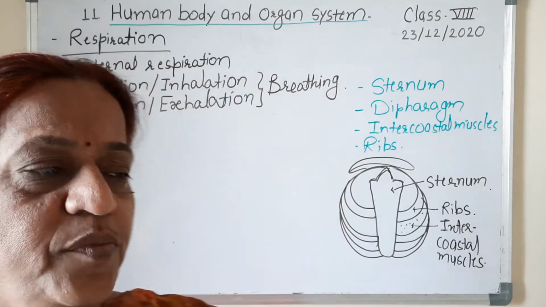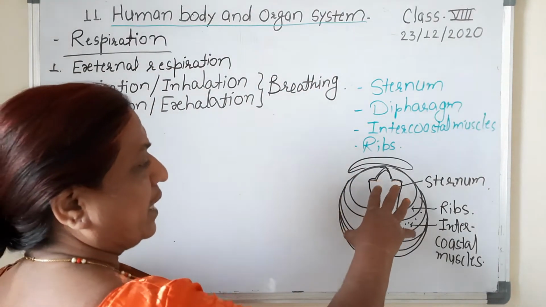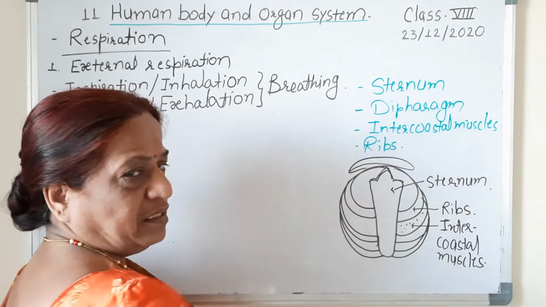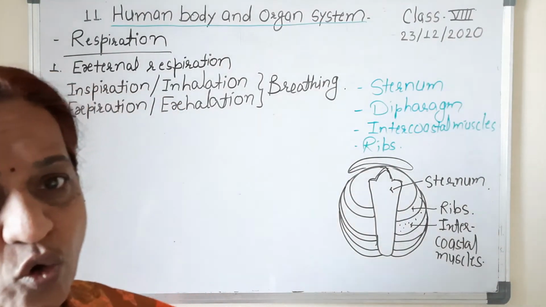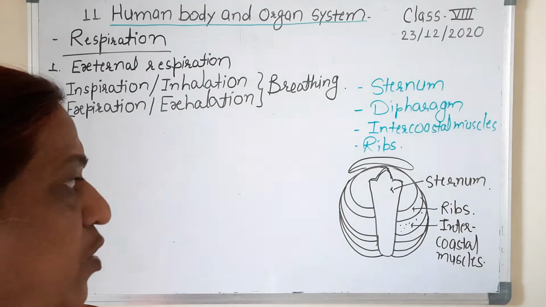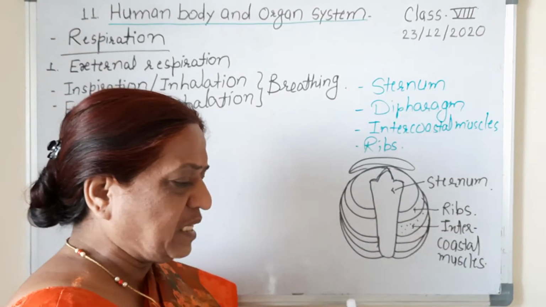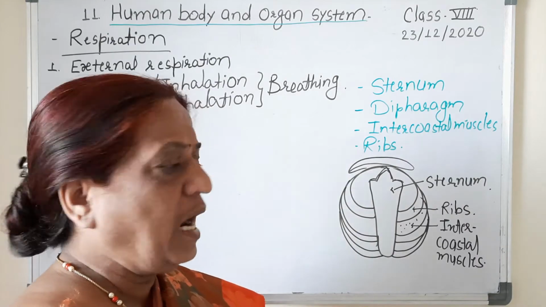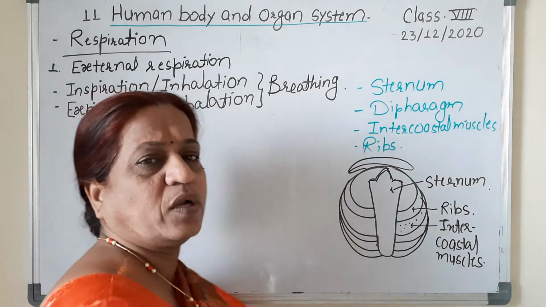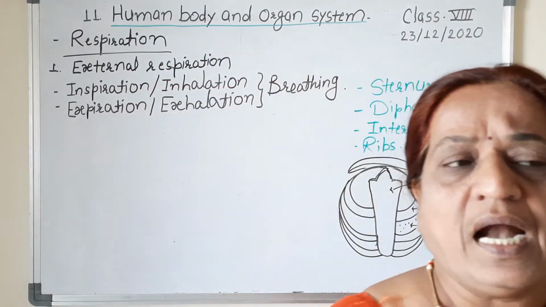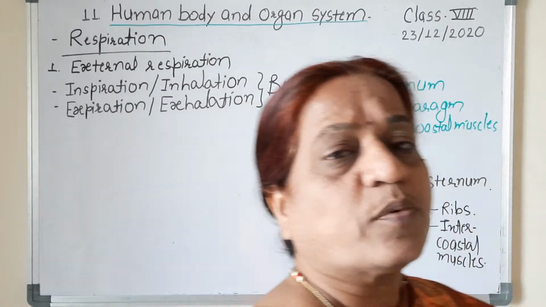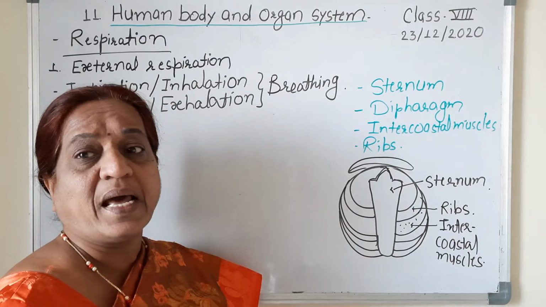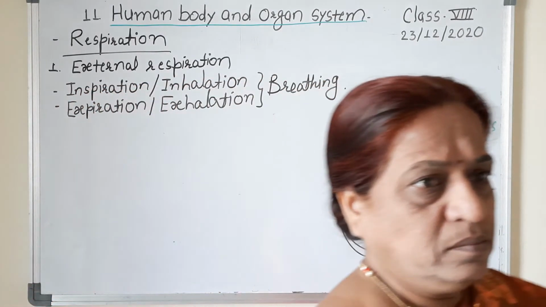That is due to contraction of the ribs and the sternum, and the diaphragm also contracts and becomes flat. The intercostal muscles are pulled outward, and because of that the volume of the thoracic cavity increases, and as a result a large amount of air enters into the body. The process is known as inspiration or inhalation.